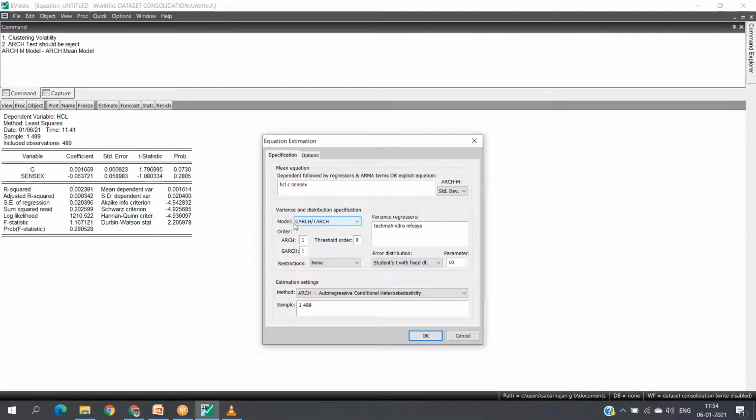Actually, I have also applied a GARCH model and I have taken a time dummy as a variance regressor. Any specific reason why you have included that as a dummy? Actually, sir, I'm doing an event study. Yes. I just want to check the volatility before and after the bonus issue announcement. That's why I have taken the time dummy by taking 0 and 1.